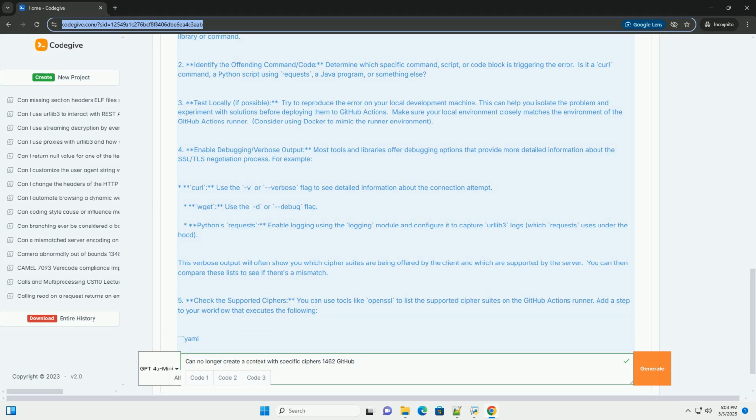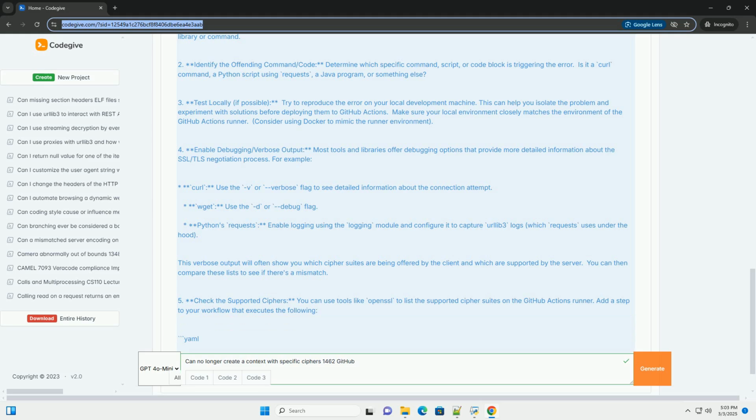5. Check the supported ciphers. You can use tools like OpenSSL to list the supported cipher suites on the GitHub Actions runner. Add a step to your workflow that executes the following. This command will print a list of all cipher suites supported by OpenSSL, along with their properties, for example key exchange algorithm, encryption algorithm. Compare this list to the cipher suites that are being requested by your application.